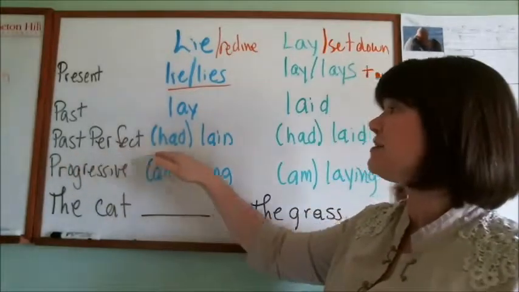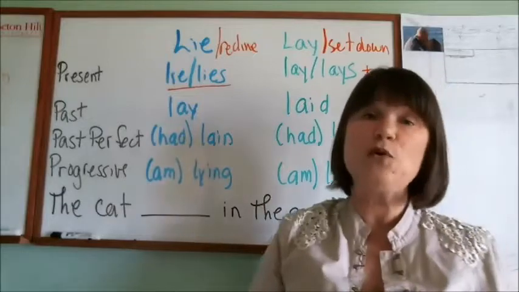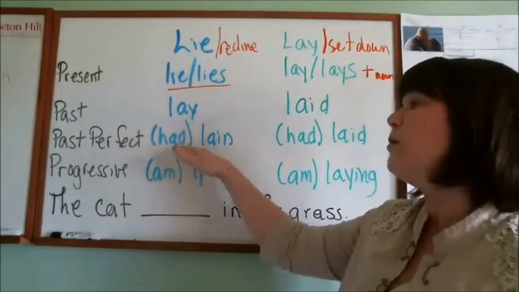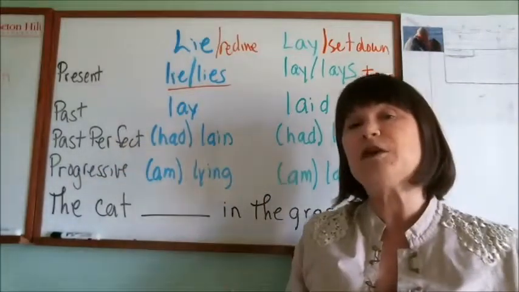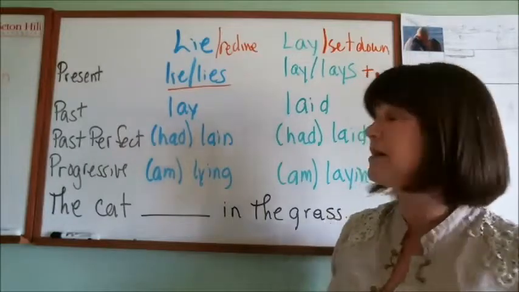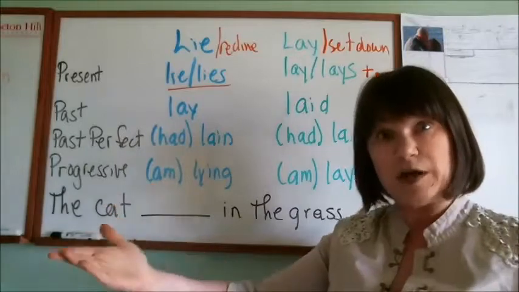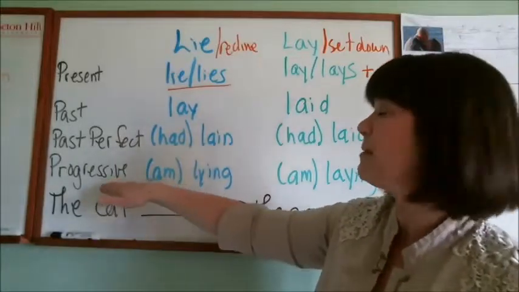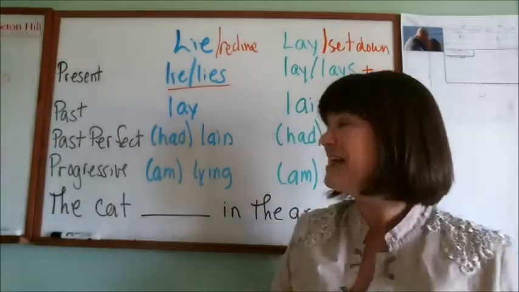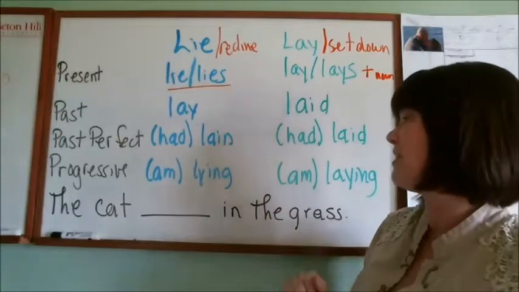The past perfect tense, when you add the word had or has: I had lain in the sun for 2 hours before I realized my skin was turning red. We normally use the past perfect when we have two different times going on in the same sentence. It's not very often that you hear that, but that's the correct form. The progressive tense, that is, that something's going on when something else happens: I was lying in the sun when my phone rang. Now you can see there's two different times again, and one continues to go on when the second thing happens.